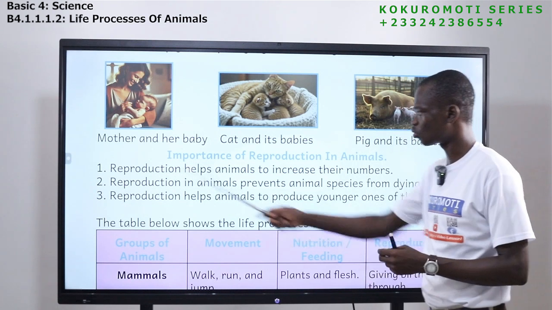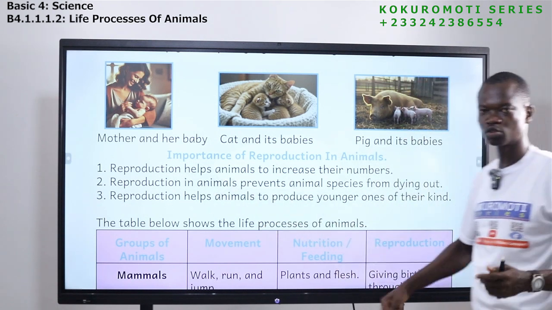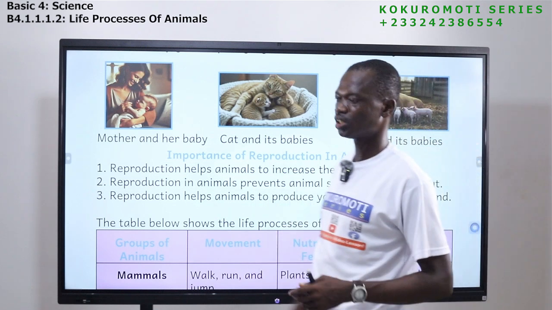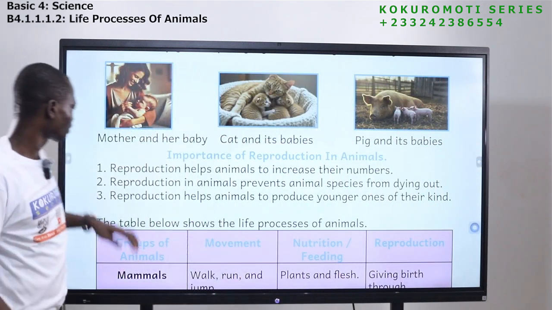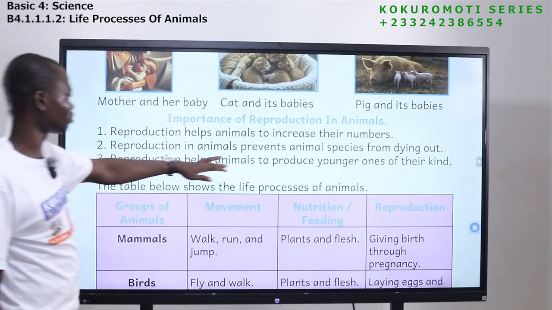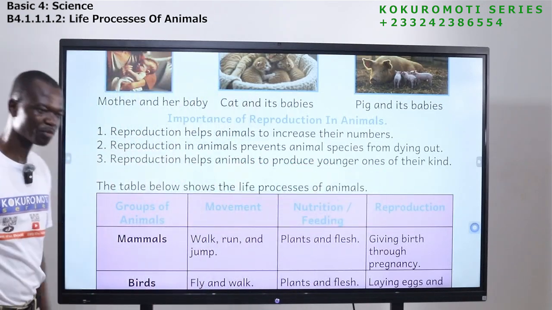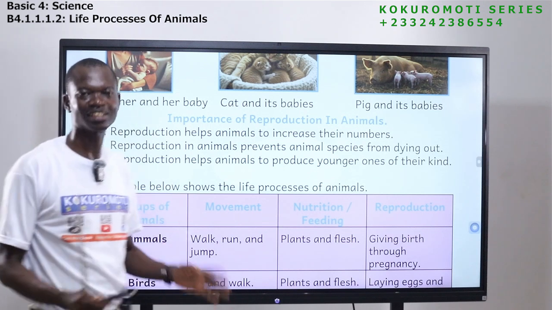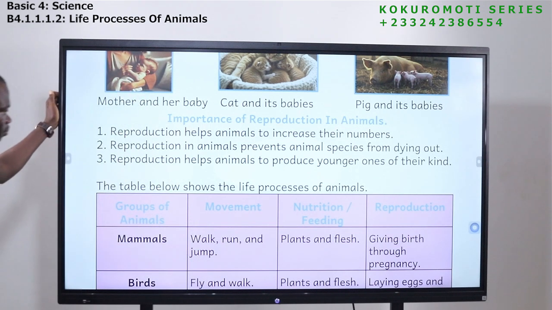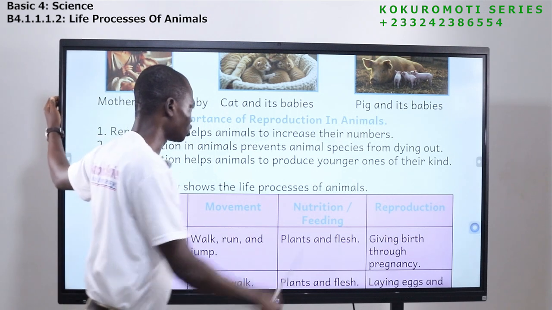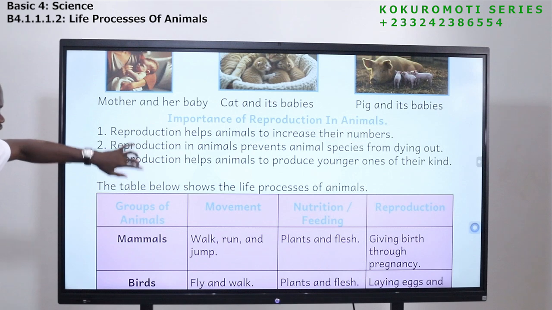Importance of reproduction. So 1, reproduction helps animals to increase their numbers. So if you are able to reproduce more, give more babies, our population will increase. 2, reproduction in animals prevents animal species from dying out. So if all the time we produce new ones, that species will not die out. The third one, reproduction helps animals to produce younger ones of their kind. So these are the importance of reproduction.